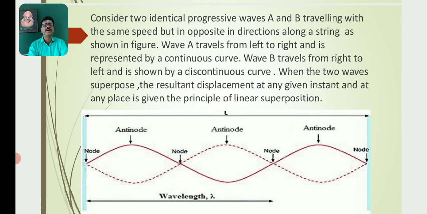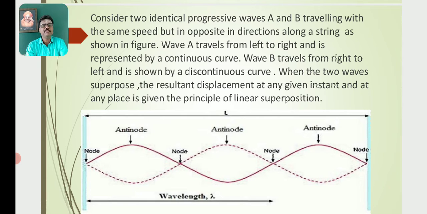Consider two identical progressive waves A and B traveling with the same speed but opposite in direction along a string, as shown in the figure. Wave A travels from left to right and is represented by the continuous wave curve.